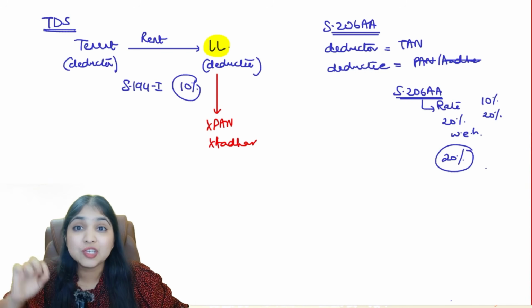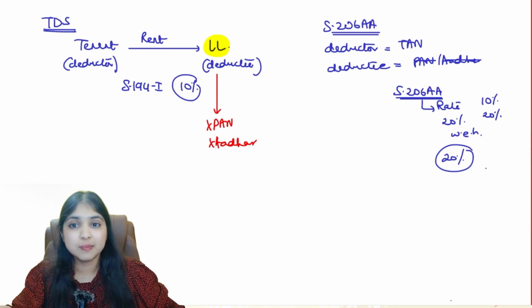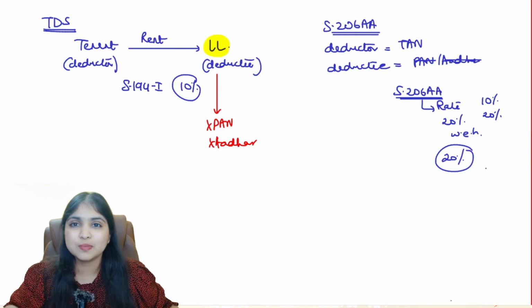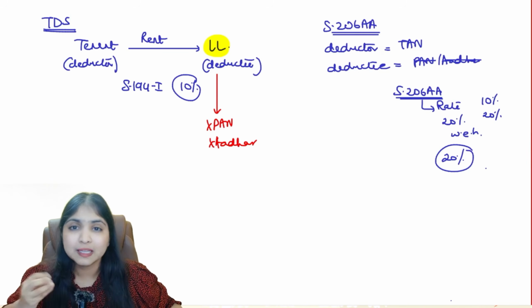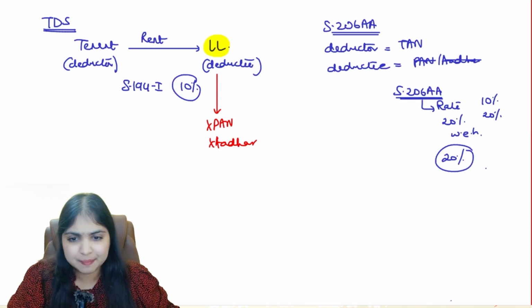The rate at which others deduct tax from us, the rate at which others collect tax from us, that rate itself is increasing. It's a big, huge consequence. That is why they have given some relief. They've made one small amendment. Listen to me. There are 2 points in the amendment, very simple points.